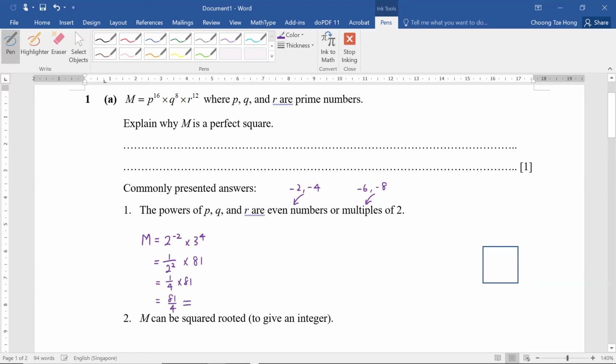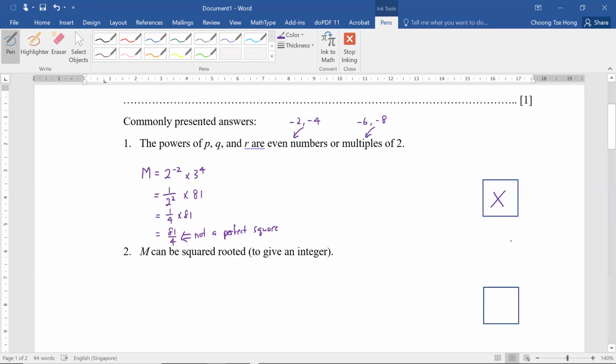This number is not a perfect square, because a perfect square has to be an integer. So 81 over 4 is not a perfect square. This is why I feel that this answer is not good enough: if the powers are negative even numbers, then the number overall will not be a perfect square. Moving forward, it will be best if you avoid writing it in this way.